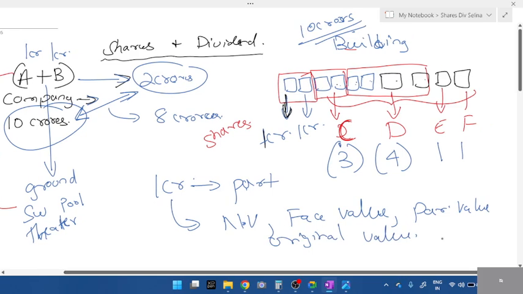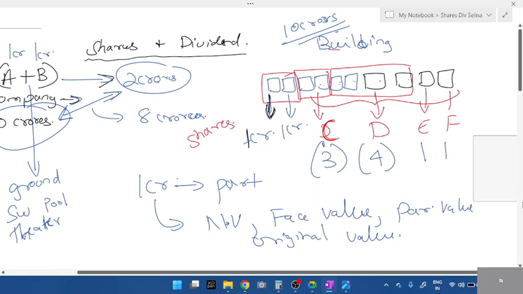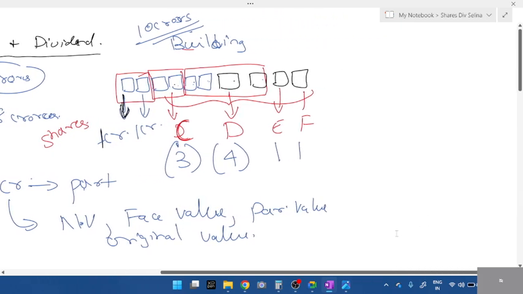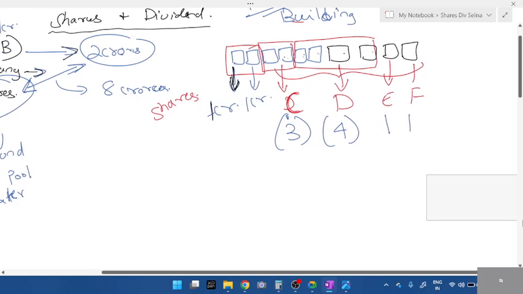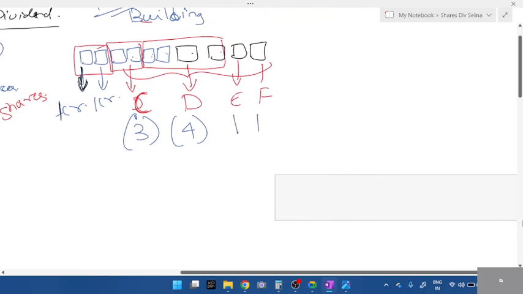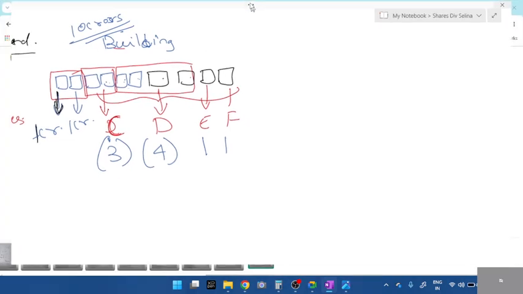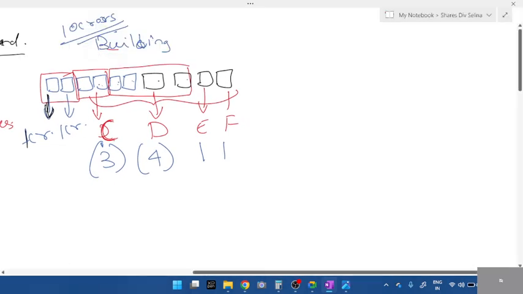These are the 4 names given. Now, second part of the question. Nominal value, we got to know what the costs are. Once the construction has started, how many shares has C bought? Number of shares: 3. Number of share is nothing but 3 parts.